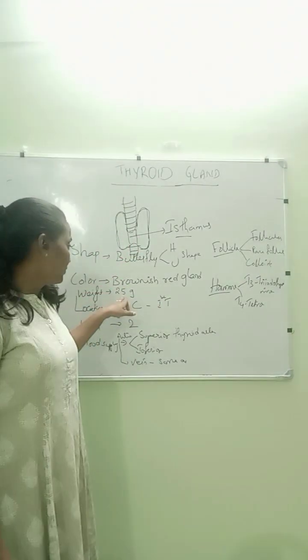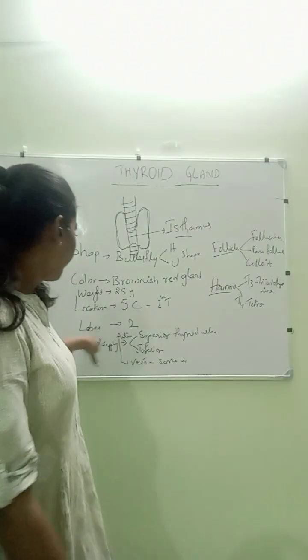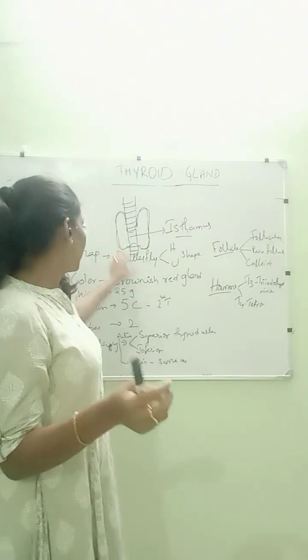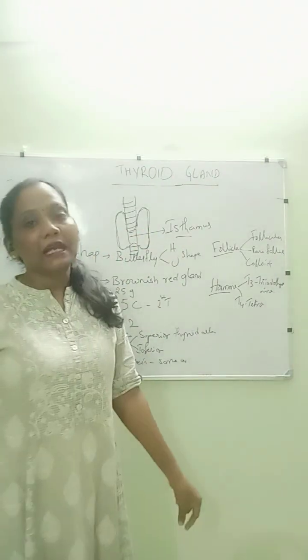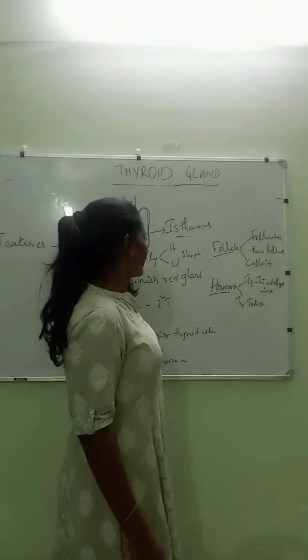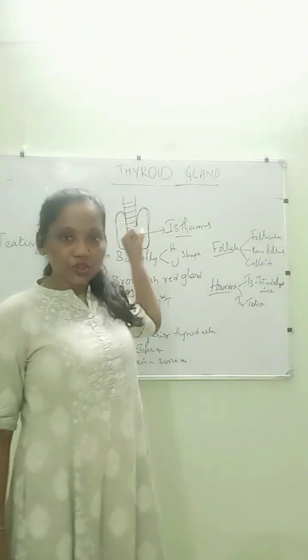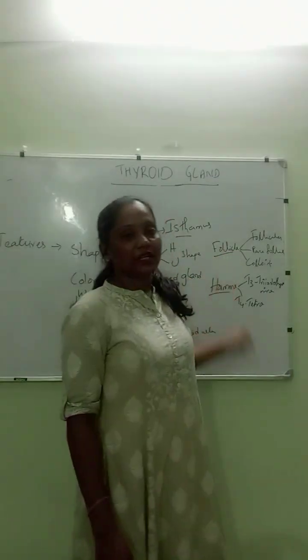It weighs about 25 grams, and the location is from the cervical vertebra to the thoracic vertebra. There are 2 lobes, and the middle portion is connected with the isthmus. And what is the major structure of this thyroid tissue? We call it follicles.